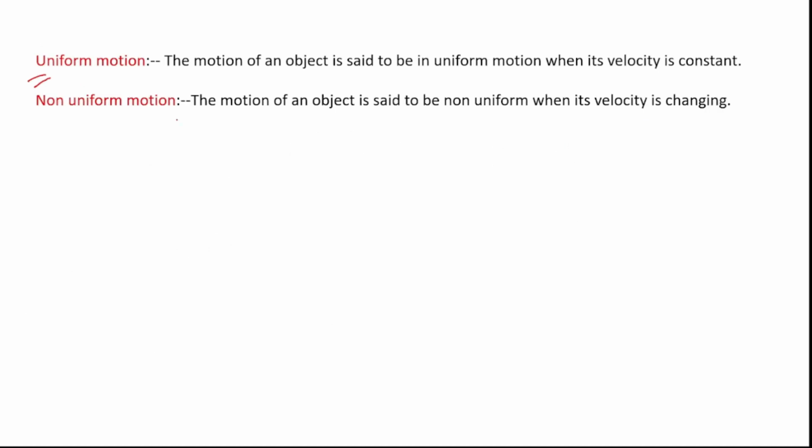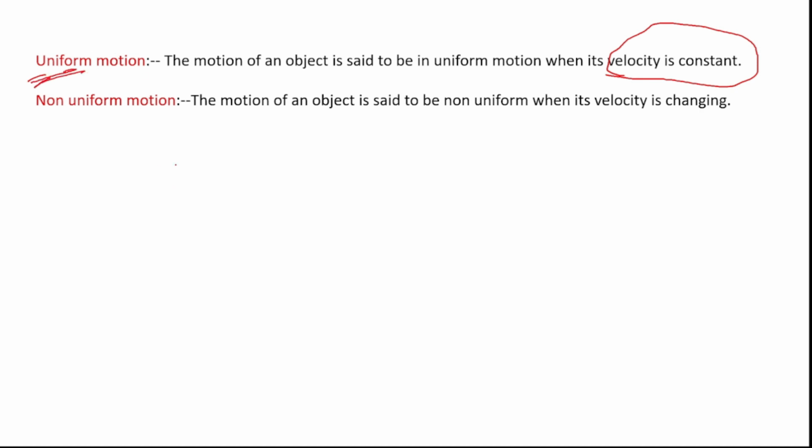Next, uniform motion. What is uniform motion? The object is said to be in uniform motion if its velocity is constant. That means if the velocity of a moving object is constant, what will its motion be like? It will have a uniform motion.